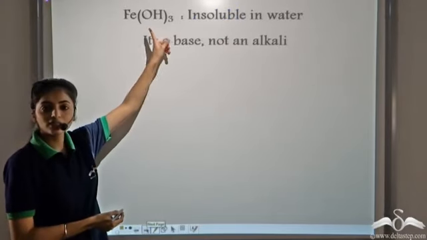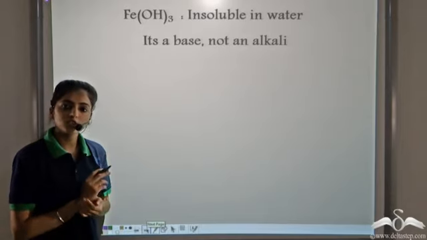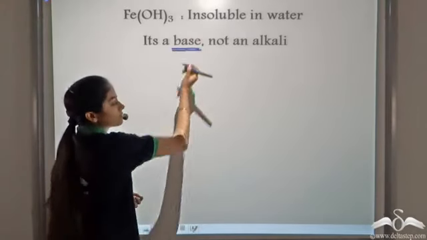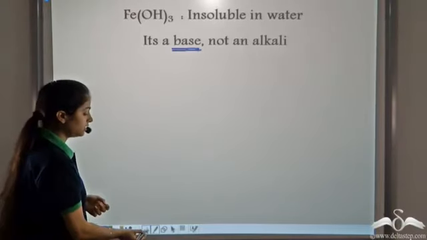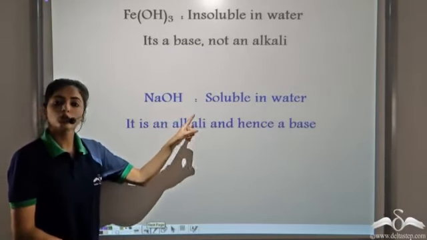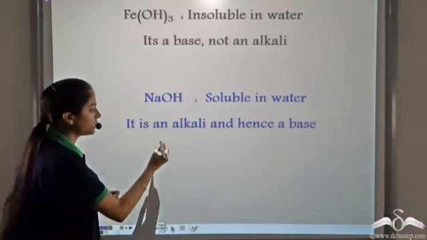If we have iron hydroxide, this is not soluble in water. Hence, it is not an alkali, it's only a base. Similarly, sodium hydroxide. This hydroxide is soluble in water. Hence, it is an alkali and so it is also a base.